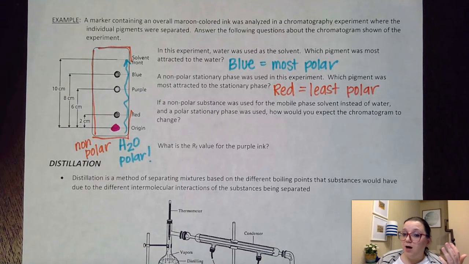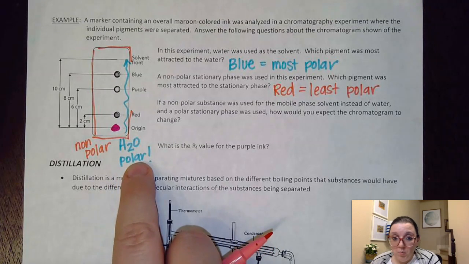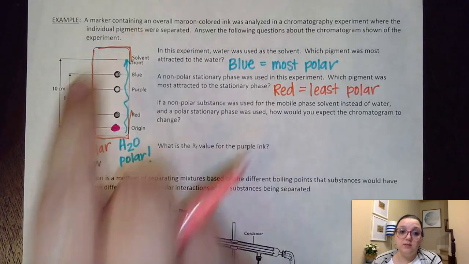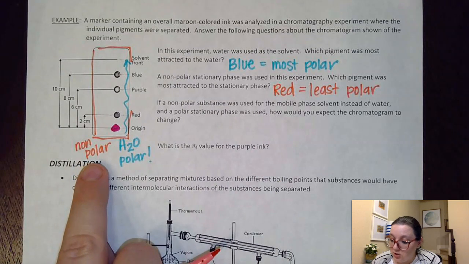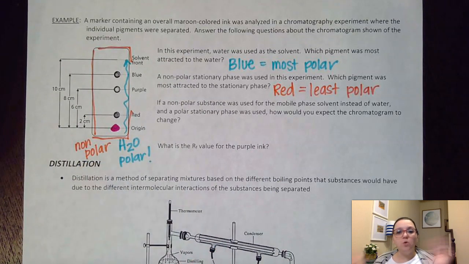Now, keep in mind that if I change those around, if the non-polar was the solvent and the chromatogram itself, that stationary phase, was polar, that would totally alter the results that I have here. So be very careful with analyzing where those attractions lie. By the way, it also says here, if a non-polar substance was used for the mobile phase instead of the water, and a polar stationary phase was used, how would you expect the chromatogram to change?